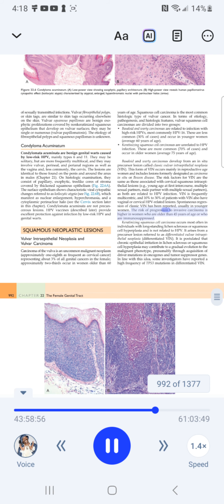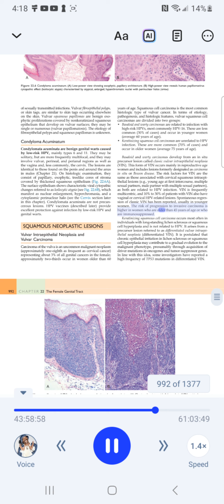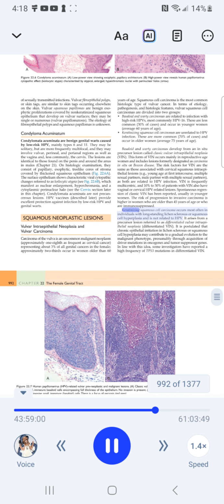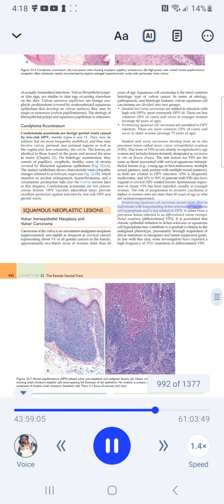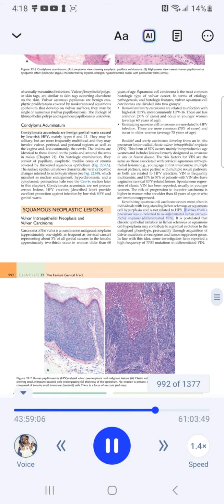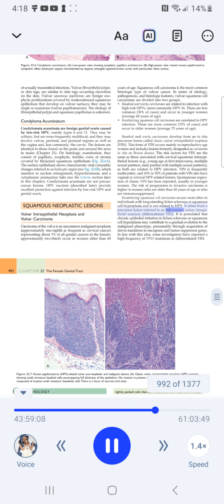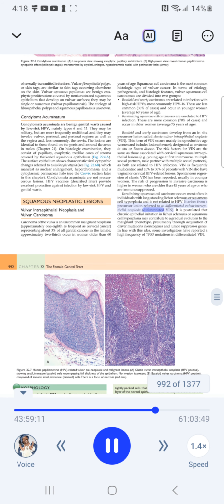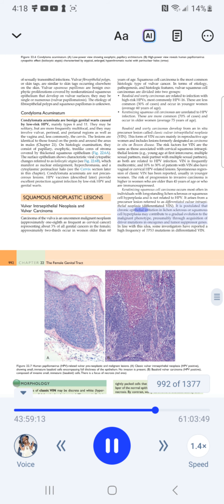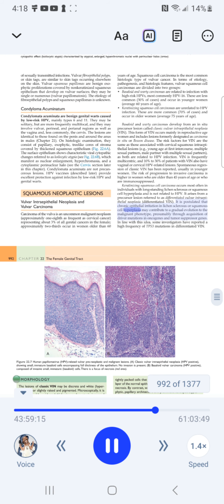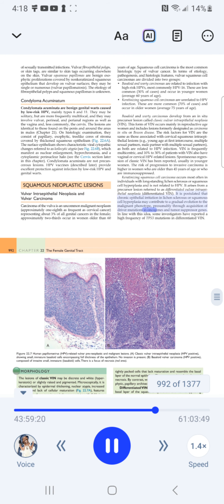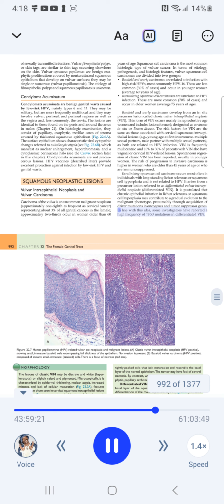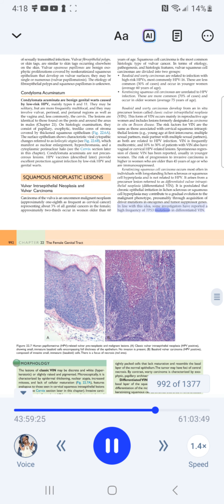The risk of progression to invasive carcinoma is higher in women who are older than 45 years of age or who are immunosuppressed. Keratinizing squamous cell carcinoma occurs most often in individuals with long-standing lichen sclerosus or squamous cell hyperplasia and is not related to HPV. It arises from a precursor lesion referred to as differentiated vulvar intraepithelial neoplasia, differentiated VIN. It is postulated that chronic epithelial irritation and lichen sclerosus or squamous cell hyperplasia may contribute to a gradual evolution to the malignant phenotype, presumably through acquisition of driver mutations in oncogenes and tumor suppressor genes. In line with this idea, some investigators have reported a high frequency of TP53 mutations in differentiated VIN.